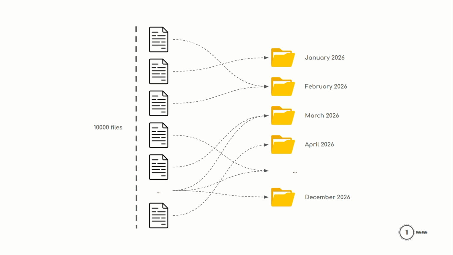But imagine what happens if there are thousands of files with new ones being added every day, and we need to organize them over the course of a year. I hope you can understand the complexity of managing such a large and continuously growing collection of files manually. This is where automation becomes essential. We need to write a computer program that can automatically organize the files into corresponding folders for us based on their creation dates, saving time and reducing manual effort.